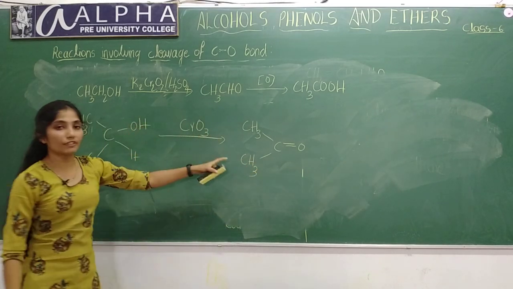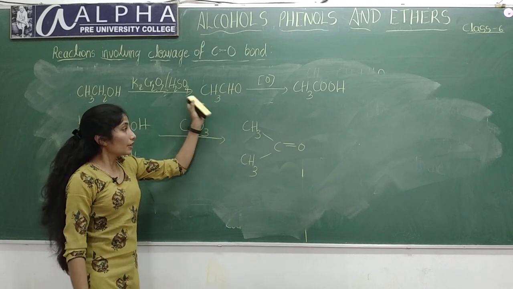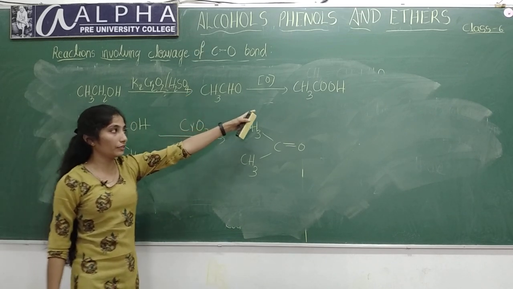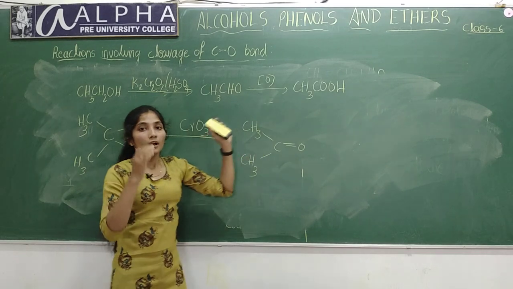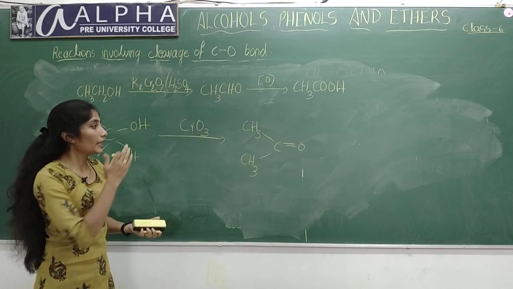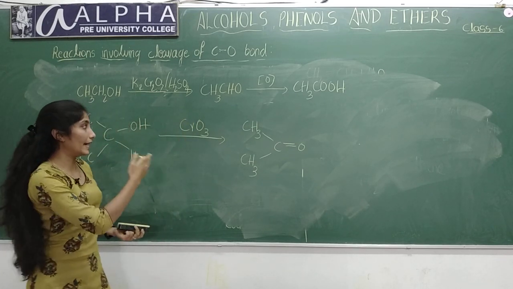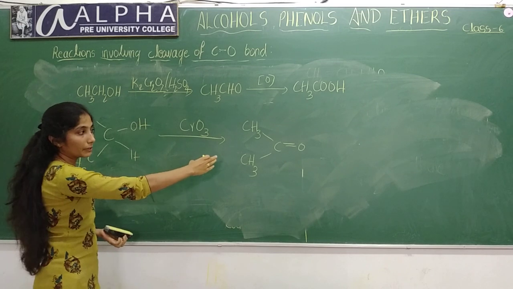Secondary alcohols will form ketones. Primary alcohols will form aldehydes. And if you use a stronger oxidizing agent, you will get carboxylic acid. If you use oxidizing agents like PCC or CrO3, it will form aldehyde, and the reaction will cease at aldehyde. And secondary alcohols will form ketones.